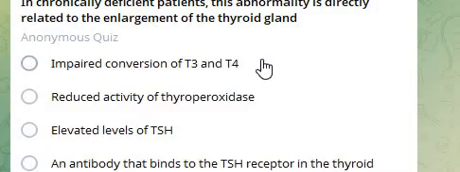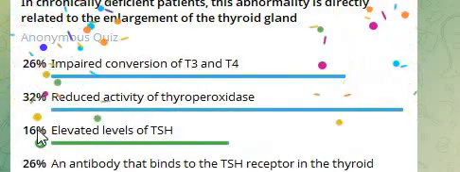Options: impaired conversion of T3 and T4, reduced activity of thyroperoxidase, elevated levels of TSH, an antibody that binds to the TSH receptor in the thyroid. Answer is elevated levels of TSH.